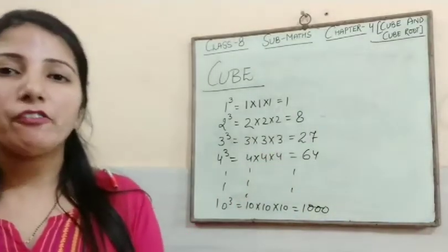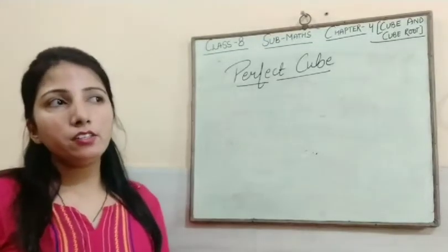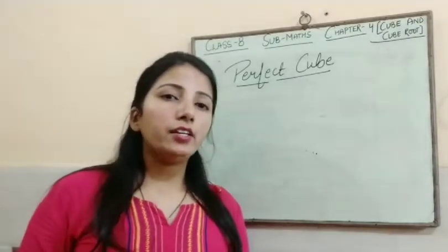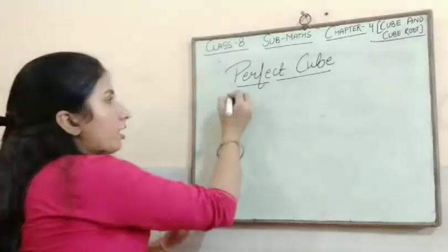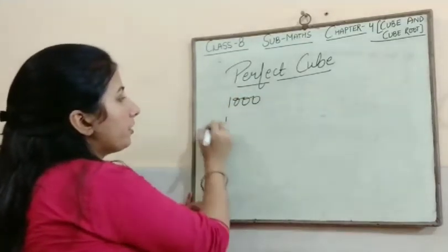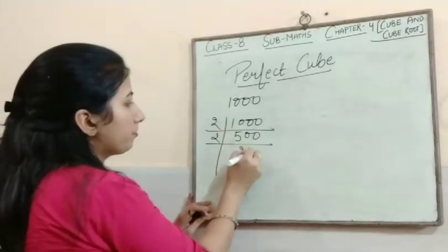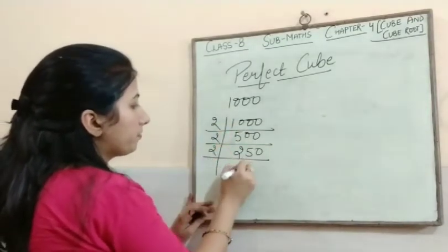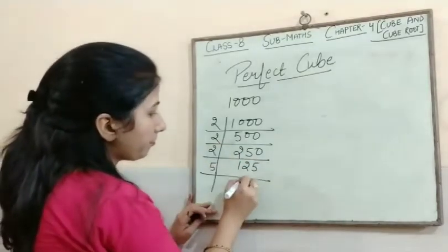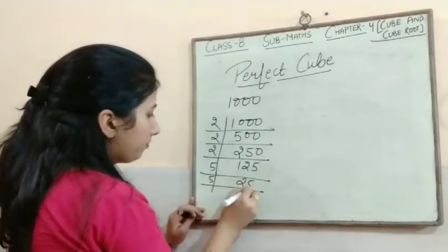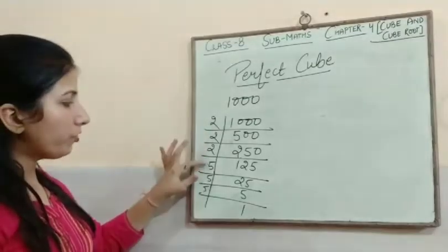Now the next term is perfect cube. What is perfect cube? When we factorize a number and we get all the factors 3 times, then the given number can be said to be a perfect cube. Example, 1000. Factorize 1000.